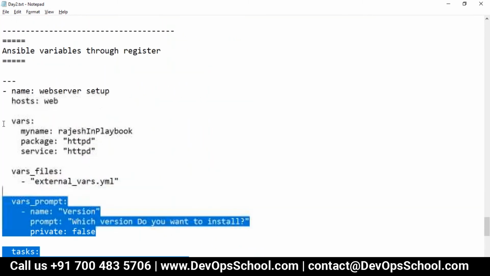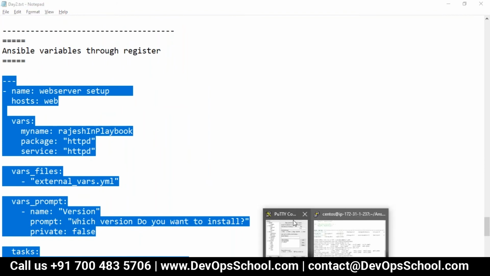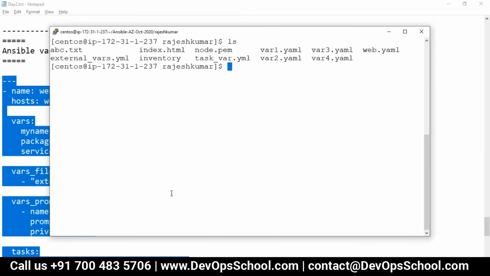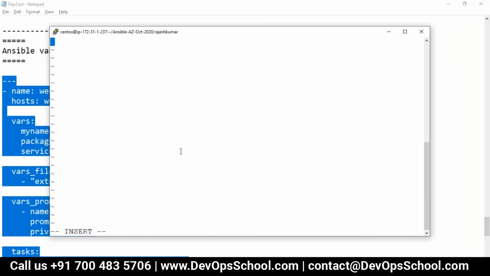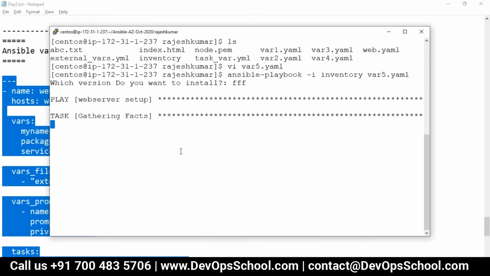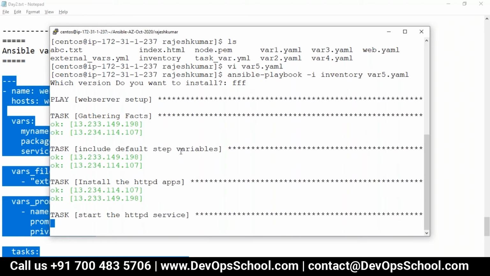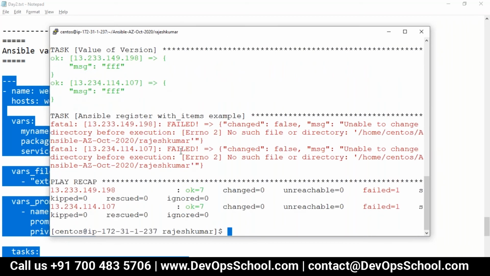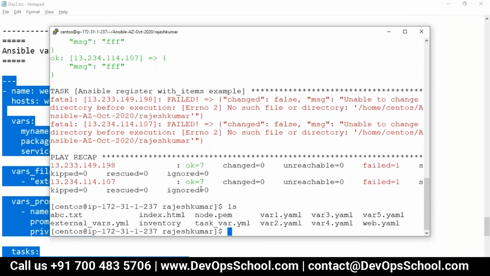Let's run it. This code, all the codes are in my directory, which you all can also access. So var5, right? vi var5.yaml and run it. And I'm running right now. Var5. And let's see the output. See that here. So output is in this file.